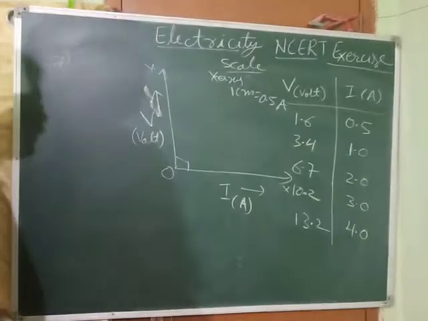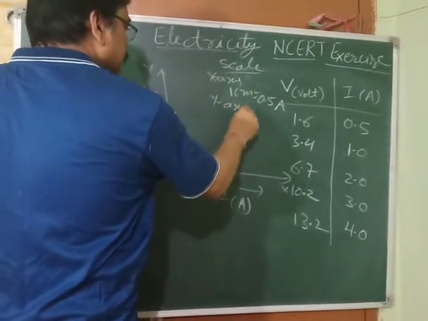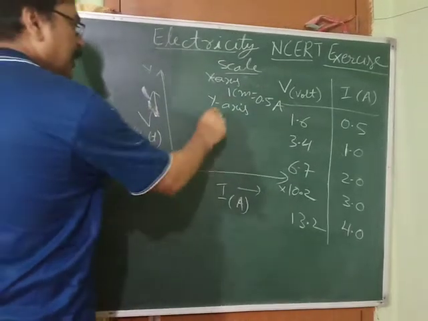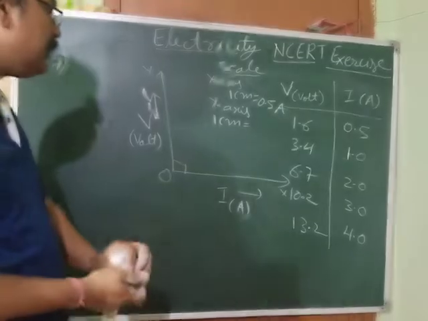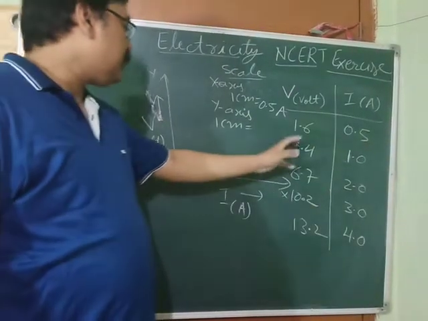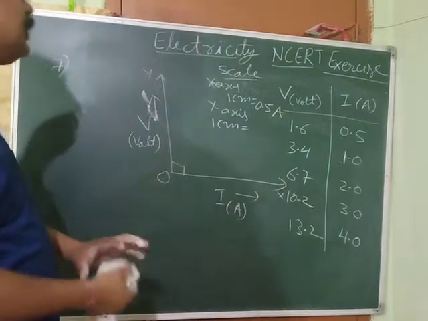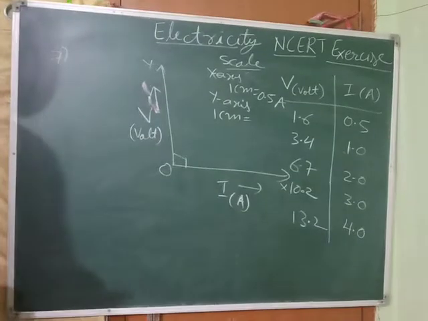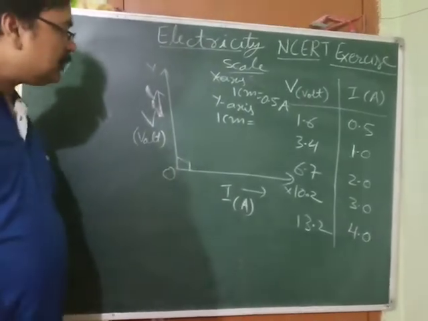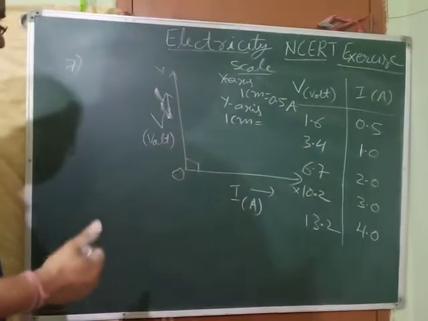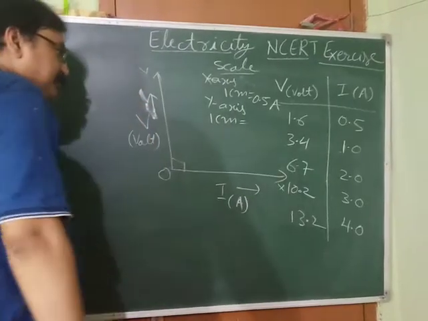Now y-axis. Again 1 centimeter, what can you take? You can see from here, you can take 0.8, around.